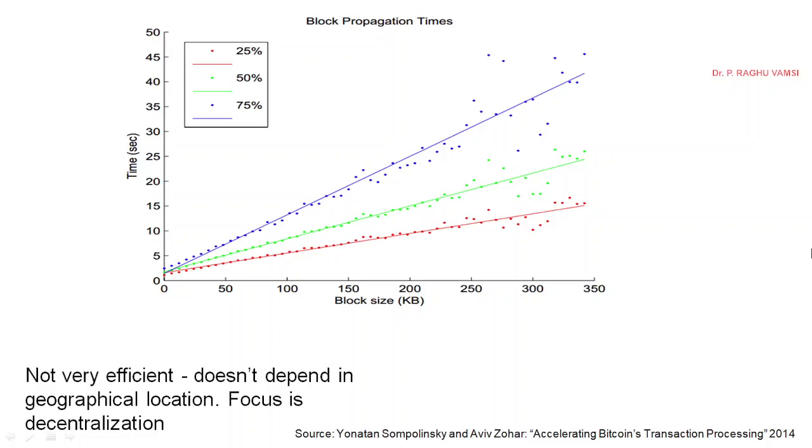If the block size is lower, then the propagation time decreases. If the block size increases, for example, if you look at the graph here, it does not depend upon geographical location, focus on decentralization. Here, look at the block size: as the block size increases, the propagation time also increases.